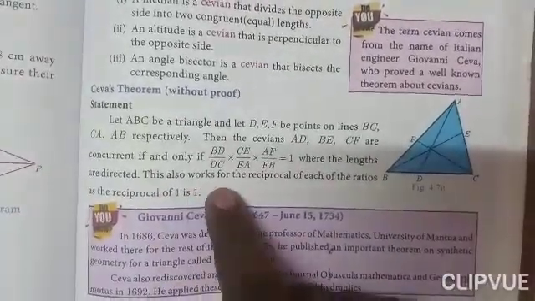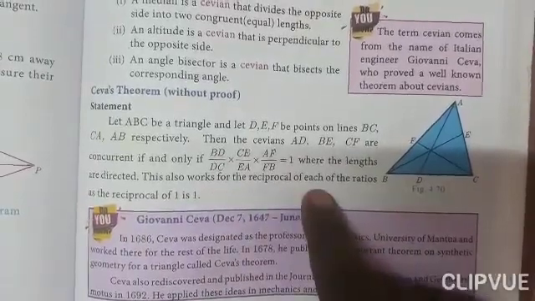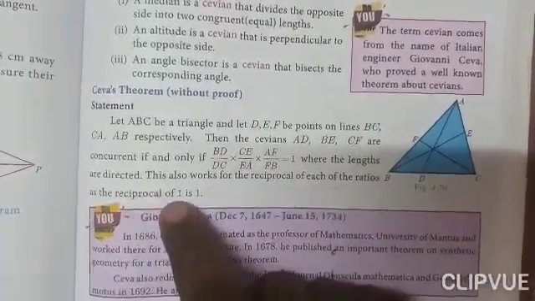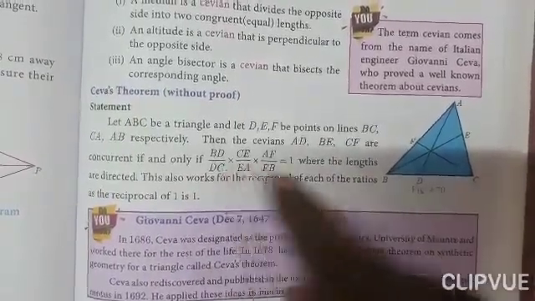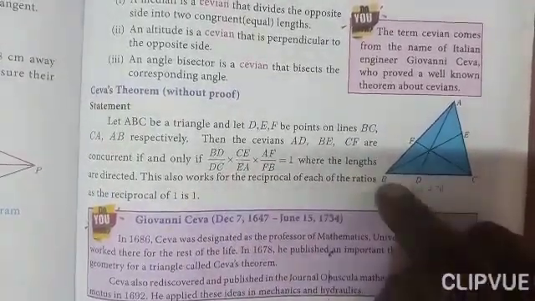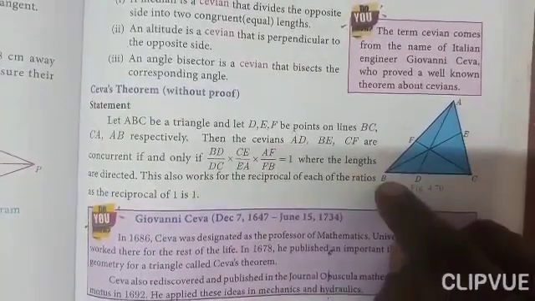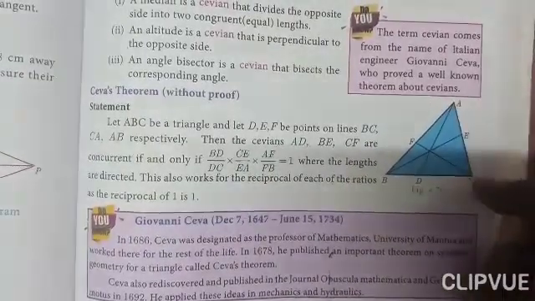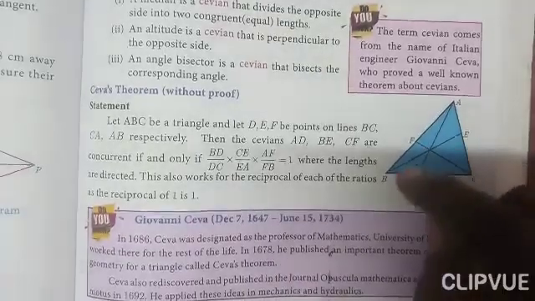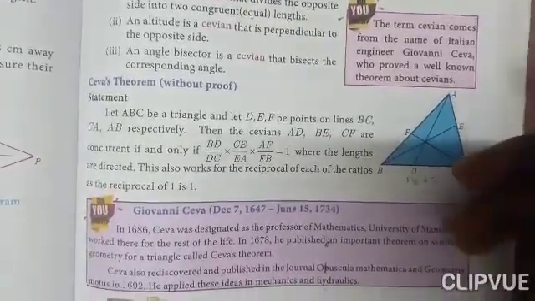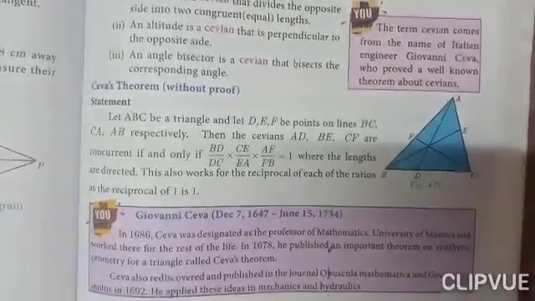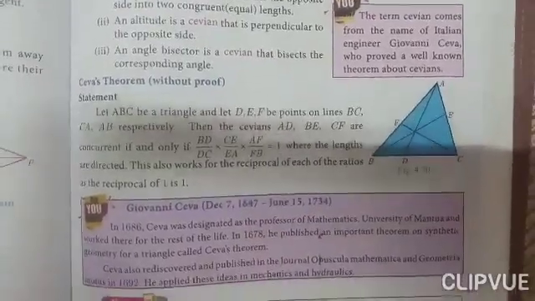This also works for the reciprocal of each of the ratios, as the reciprocal of 1 is 1. So we can take DC by BD into EA by CE into FB by AF equal to 1. So we can use the reciprocal form also.